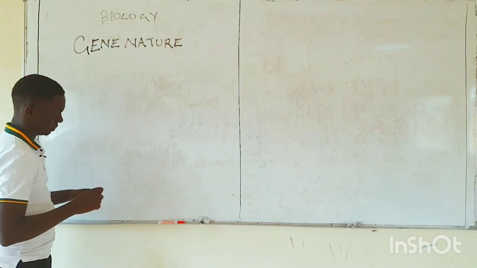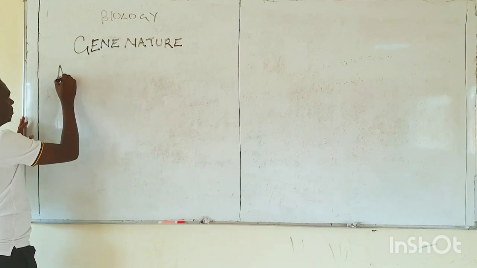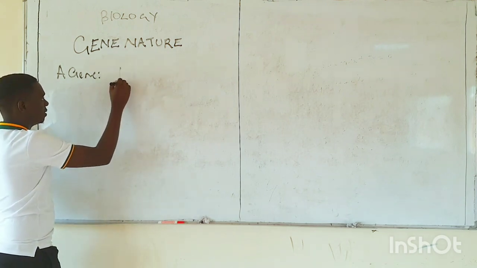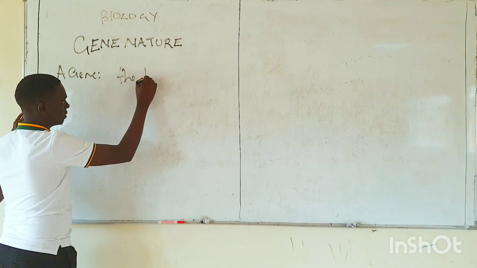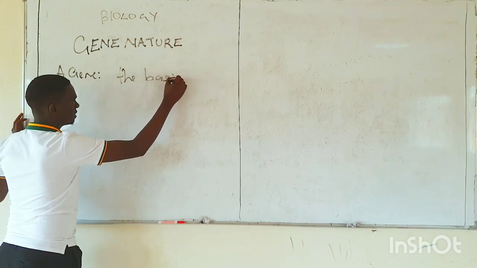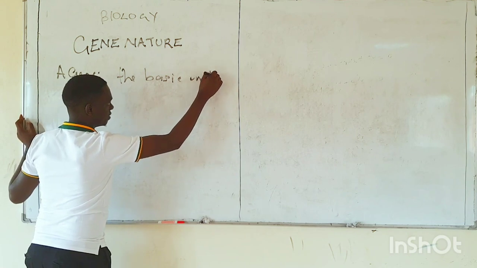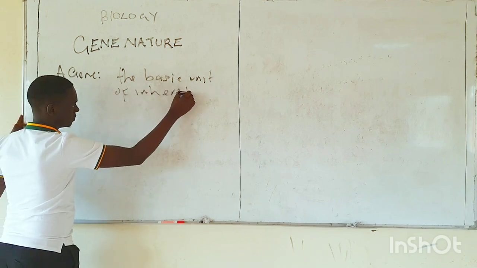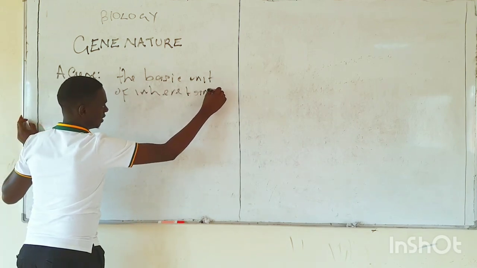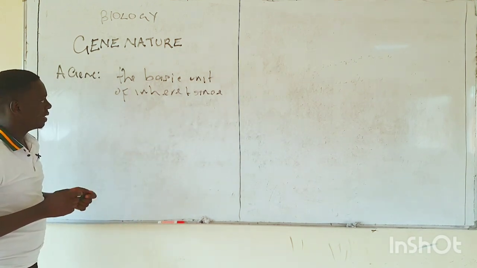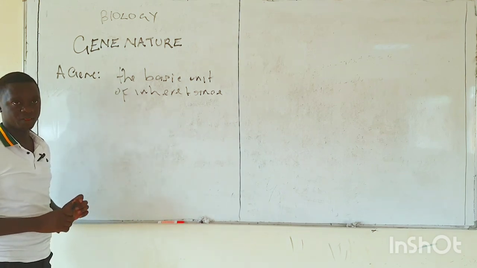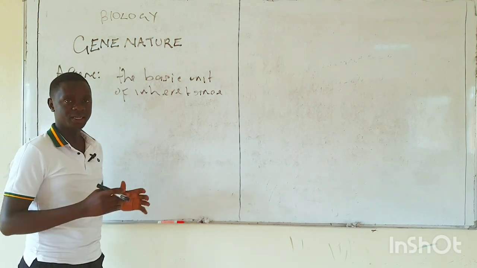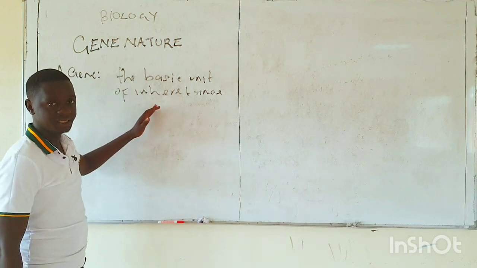By definition, a gene can be defined as the basic unit of inheritance. In this, I mean every feature of an organism is determined primarily at the gene level.